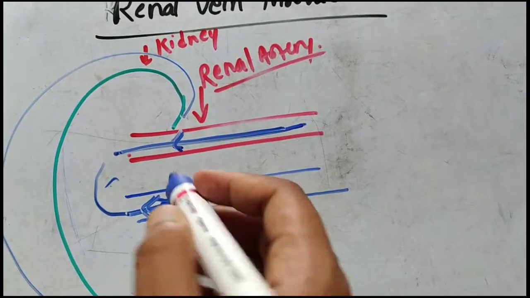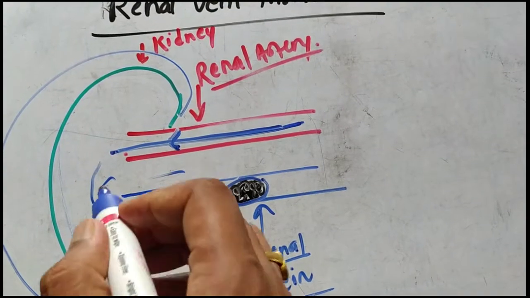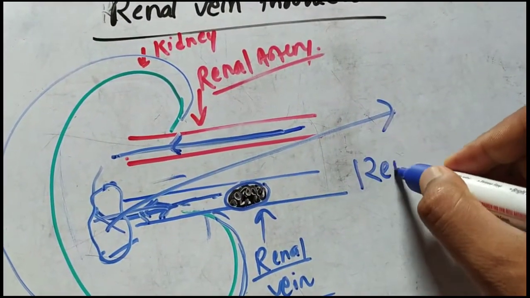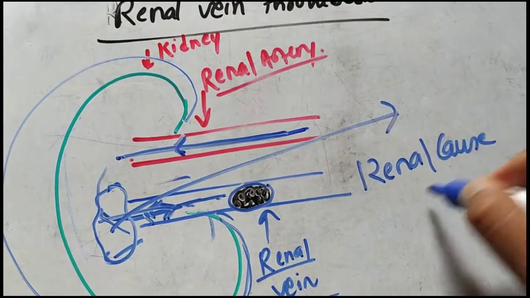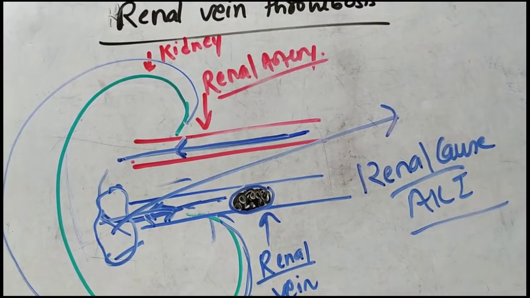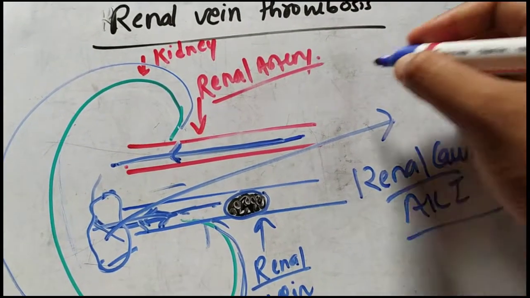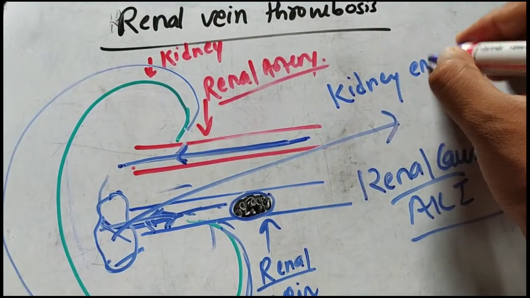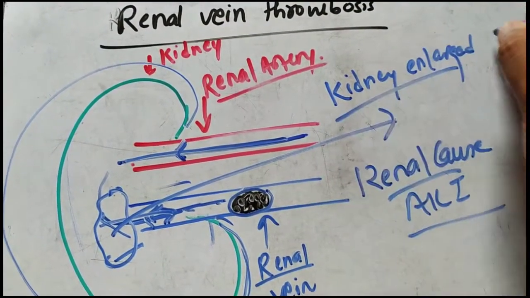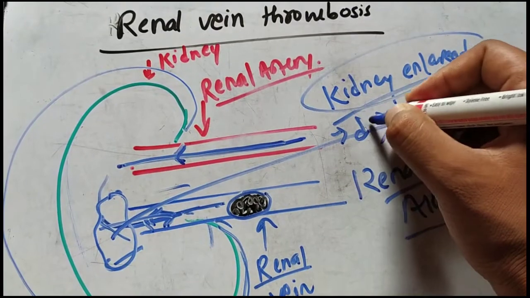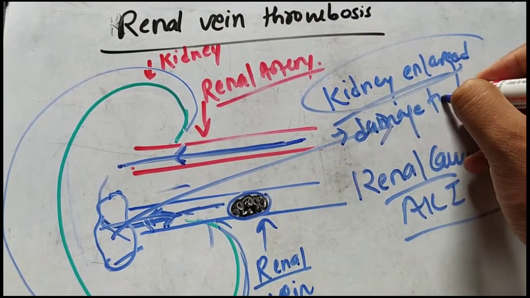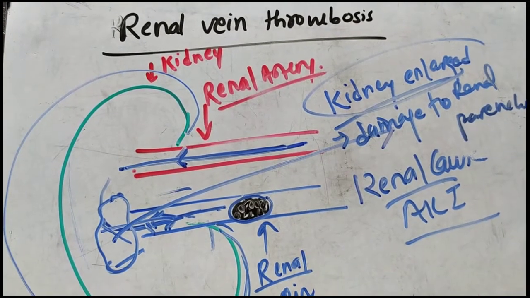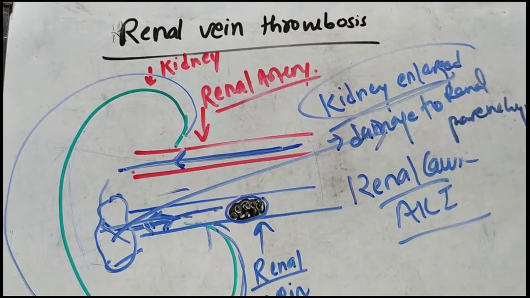So the kidney is enlarged due to the backflow of blood to the kidney, and it will ultimately damage the renal parenchyma. So it is also kept under the renal causes of AKI. There are two things that happen: one is that the kidney is enlarged, and another is that there is damage to the renal parenchyma, and that is why it is kept under the renal cause of acute kidney injury.